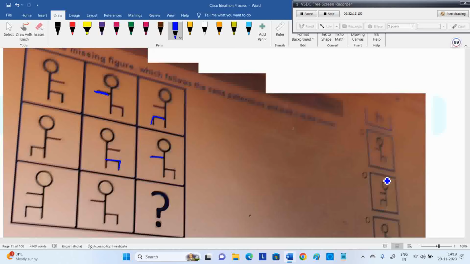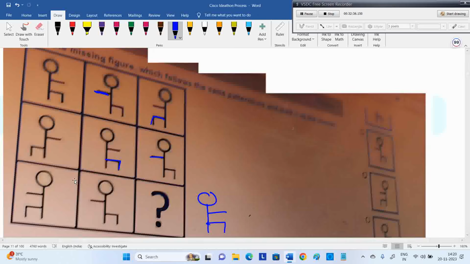Now this is entirely on the left side. It should go to the entire right side. First the hands are changed, the legs are changed, then the hands are changed. Whatever the change may be, you on the entire left side should come to the right side. So that should be there in the options. We need this diagram in the options. You can see the first row and last row directly, that's not a problem.